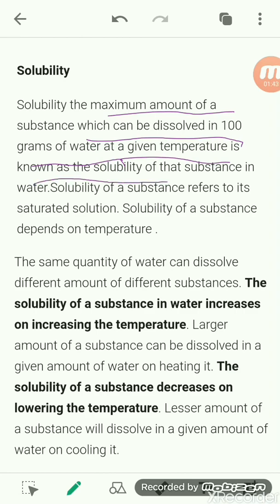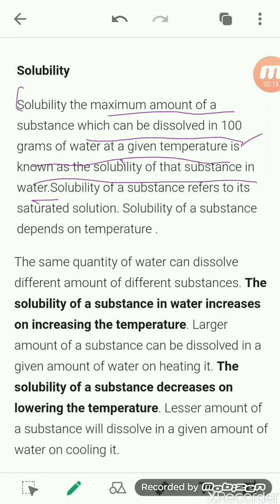That is known as the solubility of that substance in water. Okay, so the maximum amount of solute which can be added in 100 gram of water at a particular temperature defines the solubility of that substance. So this is the definition of the solubility.